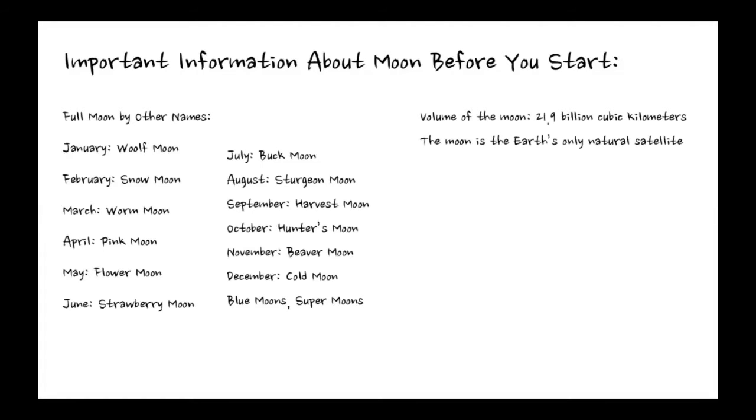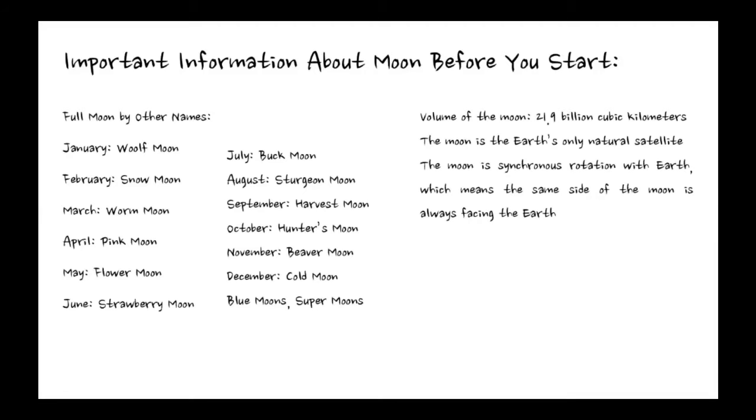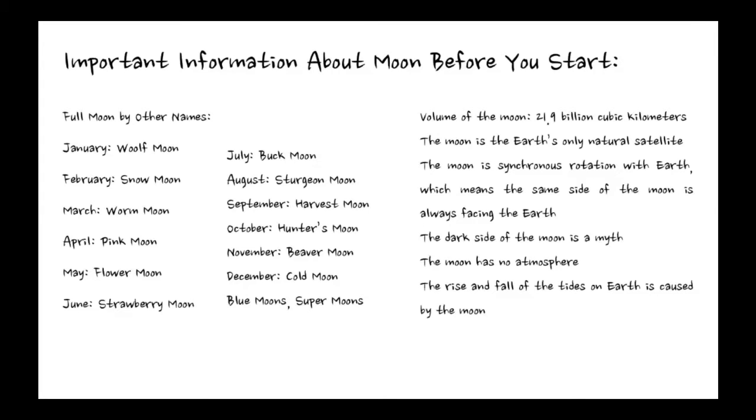The moon is the Earth's only natural satellite. The moon is in synchronous rotation with Earth, which means the same side of the moon is always facing the Earth. The dark side of the moon is a myth, which means that nobody knows what's on the dark side of the moon. The moon has no atmosphere. Lastly, the rise and fall of the tides on the Earth is caused by the moon.